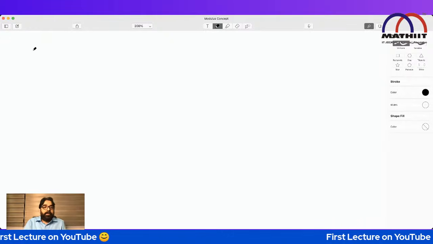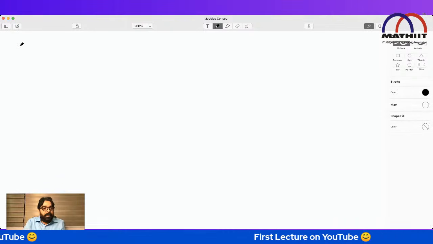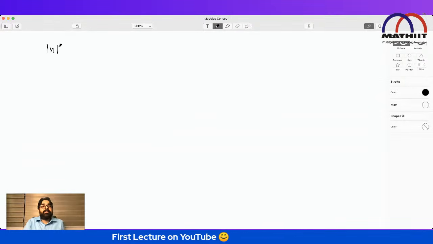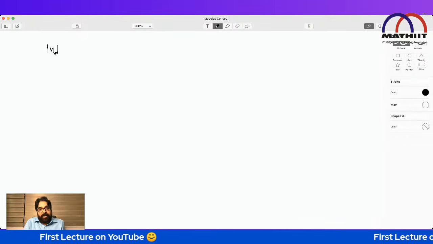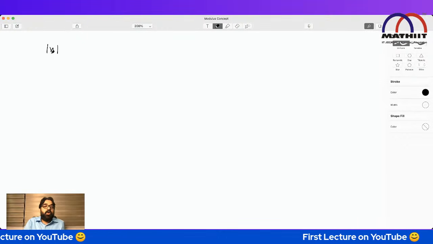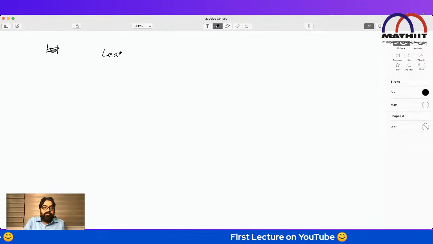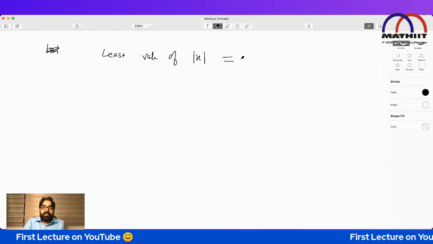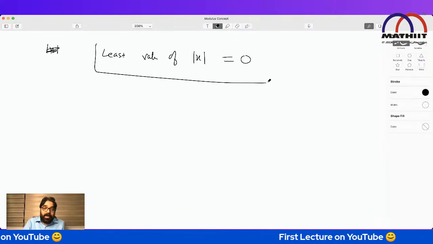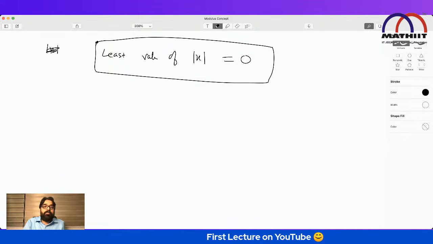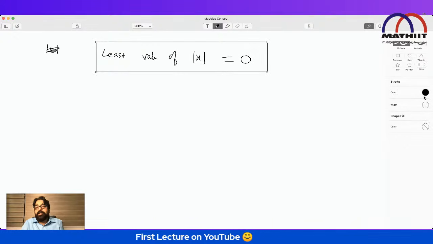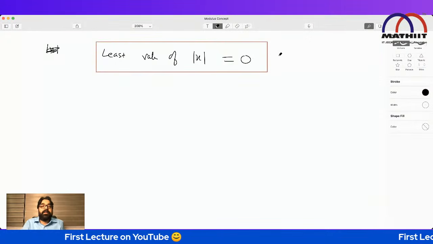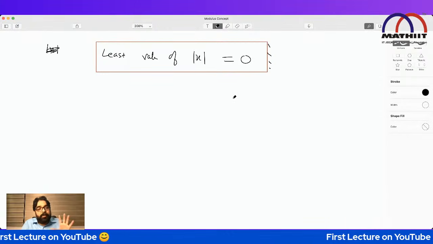Now, first thing, whenever we say mod x, it means magnitude of x. If I ask you what is the least value of mod x, you will say 0. Keep this line in mind. The least value of mod x will be 0 because the least value of a magnitude is always 0.